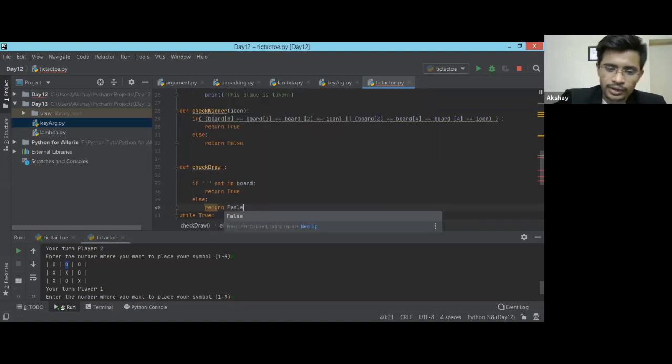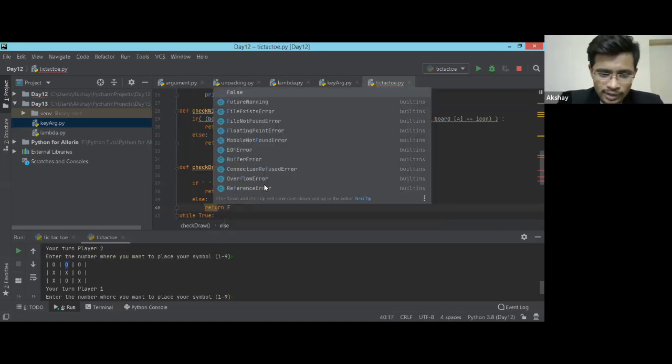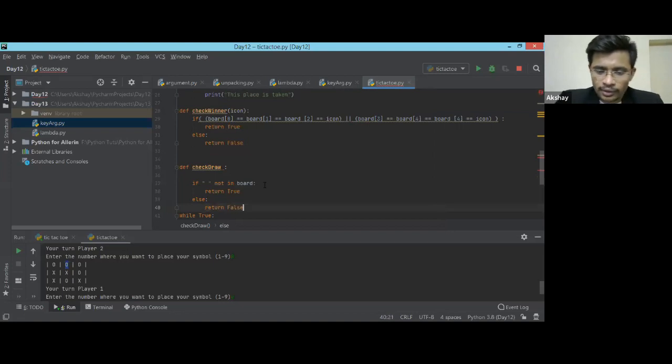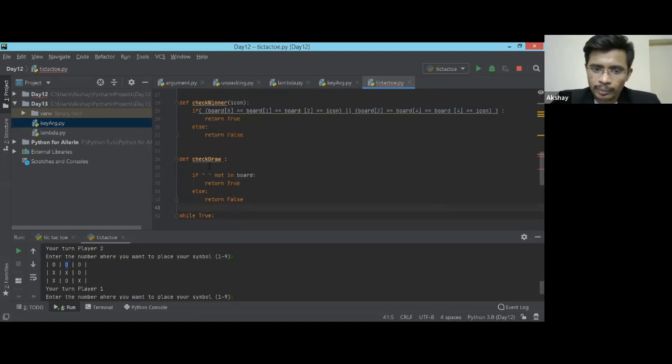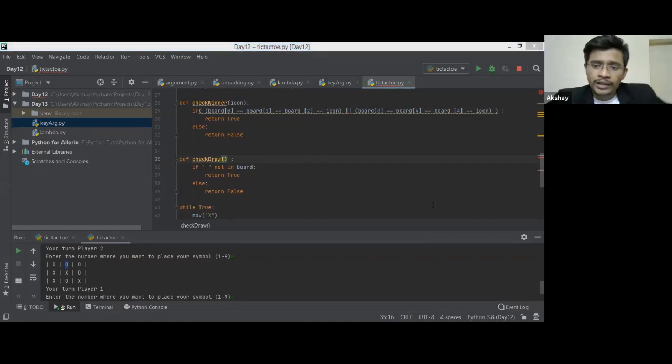Okay, so I guess somebody got the answer of that. What is that not in? So this will check if my game is a draw or not. I forgot to use curly round brackets. What is that in the chat box? Membership, not in. Yes, in and not in are membership operators. It is just checking if that empty space is there in the board. If yes, it will return true. If no, it will return false. As simple as that.